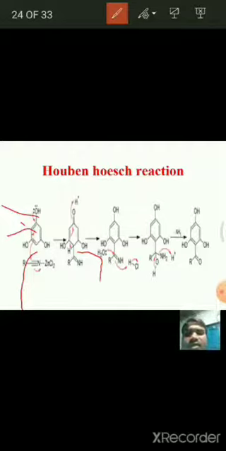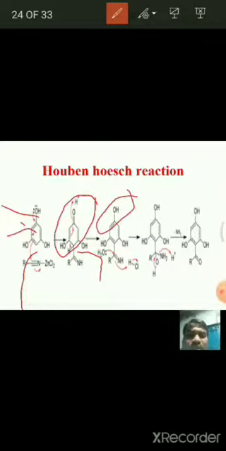Next, the rearrangement for the formation of again this OH, and next the attack of this water molecule, and with HCl we get OH here, and this becomes NH2, and next the rearrangement.